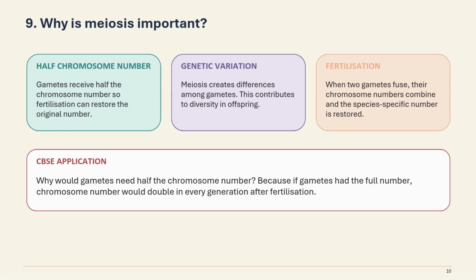Why is meiosis important? Half chromosome number: gametes receive half the chromosome number, so fertilization can restore the original number. Genetic variation: meiosis creates differences among gametes. This contributes to diversity in offspring. Fertilization: when two gametes fuse, their chromosome numbers combine and the species-specific number is restored. Now, in CBSE, you can see why gametes would need half the chromosome number. If this kind of question comes, you can answer that if gametes had the full number, chromosome number would double in every generation after fertilization.